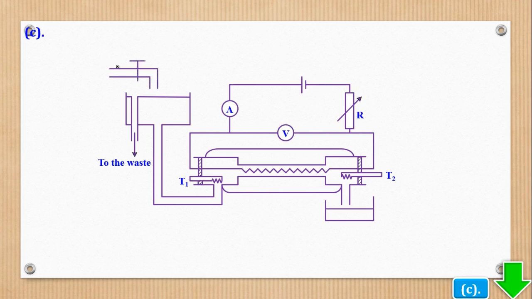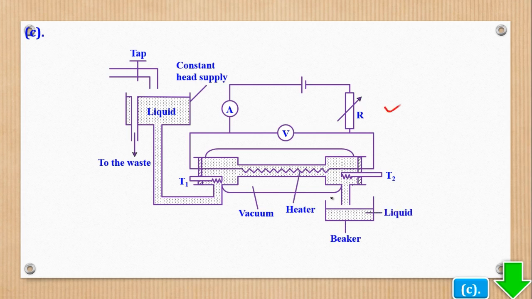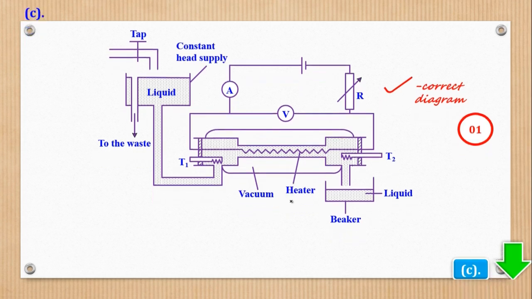So this is the source of the liquid whose specific heat capacity is needed. So liquid flows in that form, it is heated, then it goes out to be collected in this container. So there is a constant head supply, then there is vacuum, there is a heater, there is a beaker to collect the water or to collect the liquid. Okay, now let's see how that setup works.